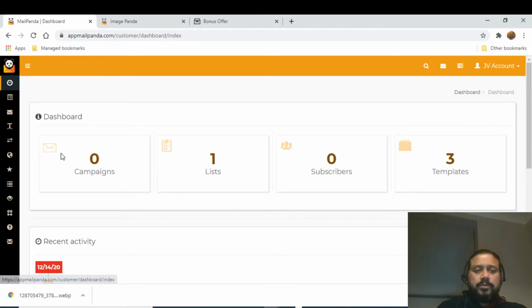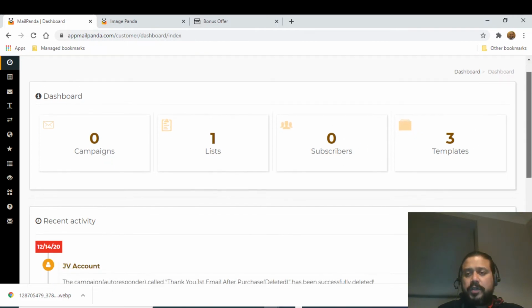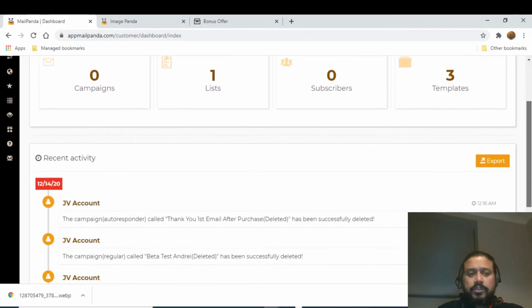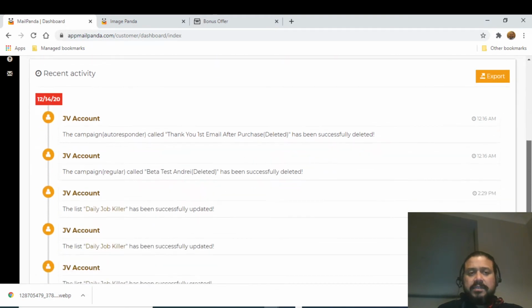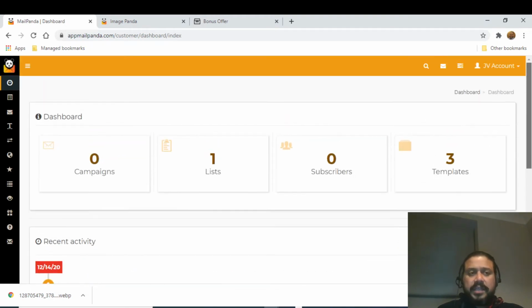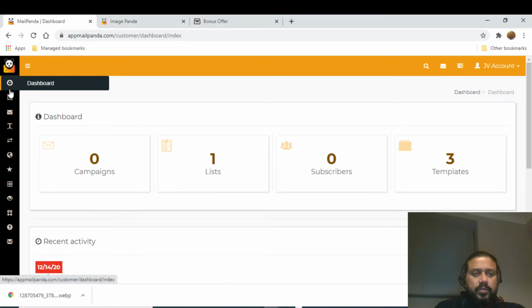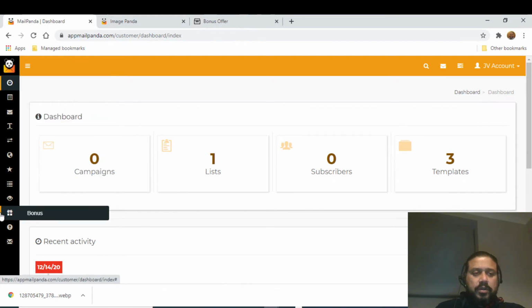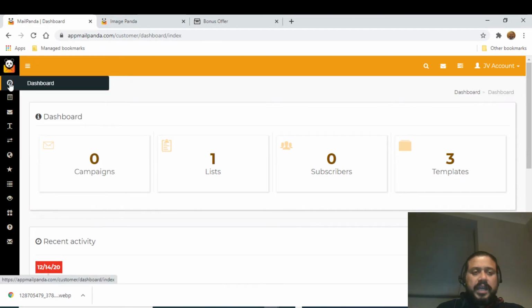Now this is the dashboard. It'll show you how many campaigns I have set up so far, how many lists I've got, how many subscribers I've got, what are the templates I've used so far. So that's it. And you can also see what are the recent activities I have created. So let me first scroll down all these things quickly. So you have the dashboard, which you are here.